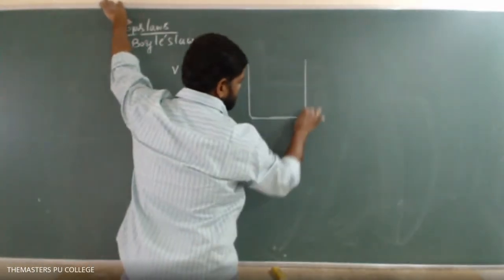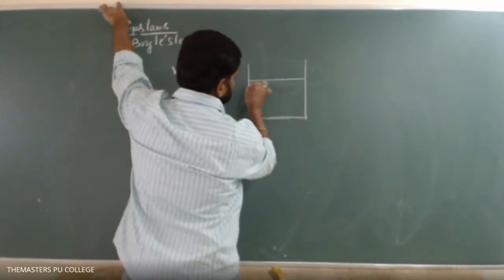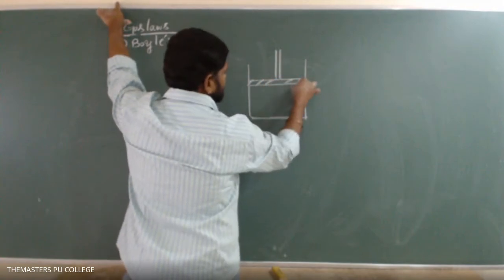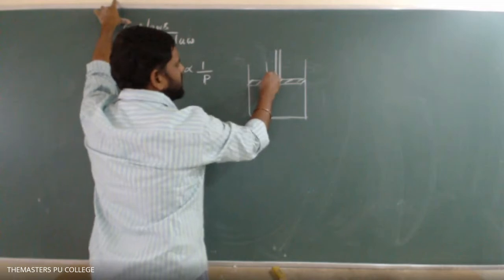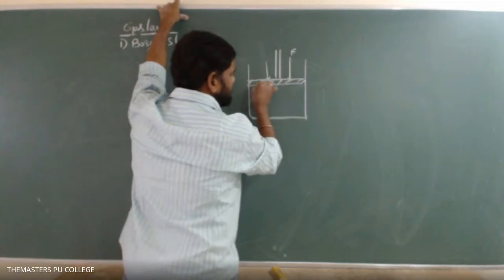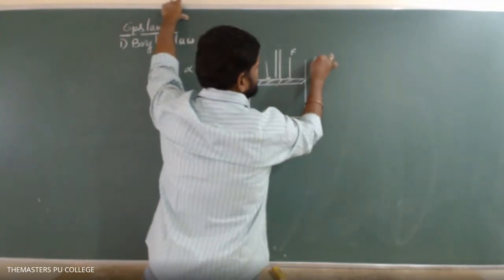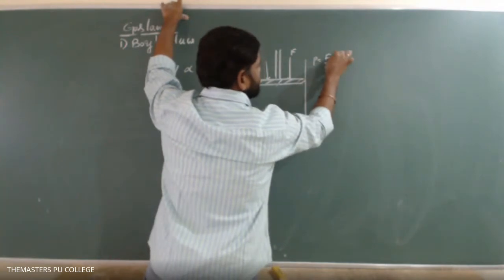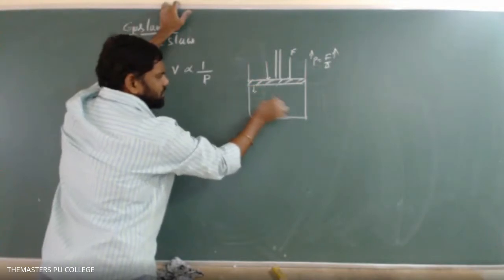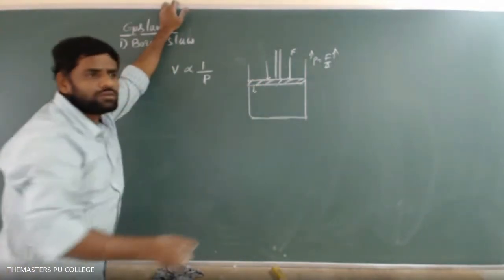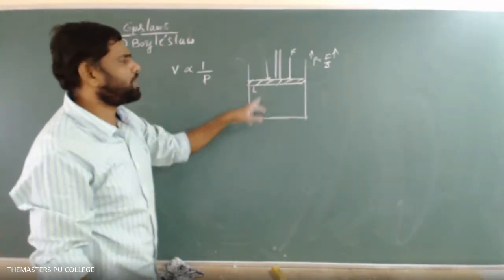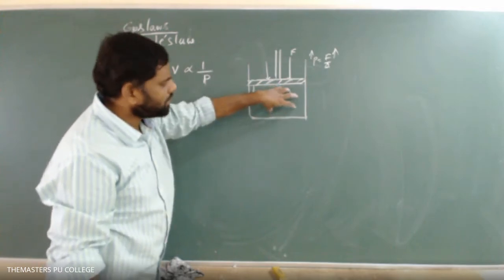Just like a piston, if your piston is there, when the piston is pushed inwards, what will happen? When we are applying the force, we are applying a pressure. We are increasing the pressure on the piston. The pressure P is equal to F by A. When we apply force, pressure also increases. When the piston is coming inward, is the volume of gas decreasing or not? This is a cylinder provided with a mobile piston. Some air is trapped here.